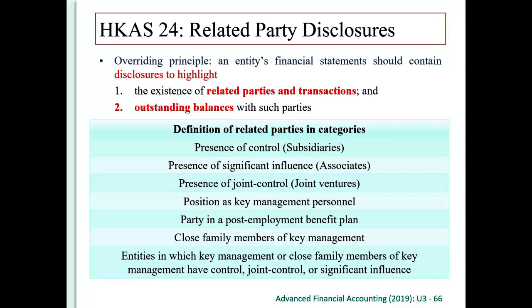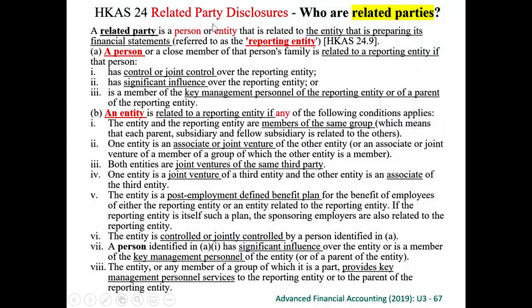The position as key management personnel: if you are a director of a company, you are a related party. Party in a post-employment benefit plan: if this is an entity for the post-employment benefit plan of a related party, then this is a related party. Close family members of key management are also related parties.